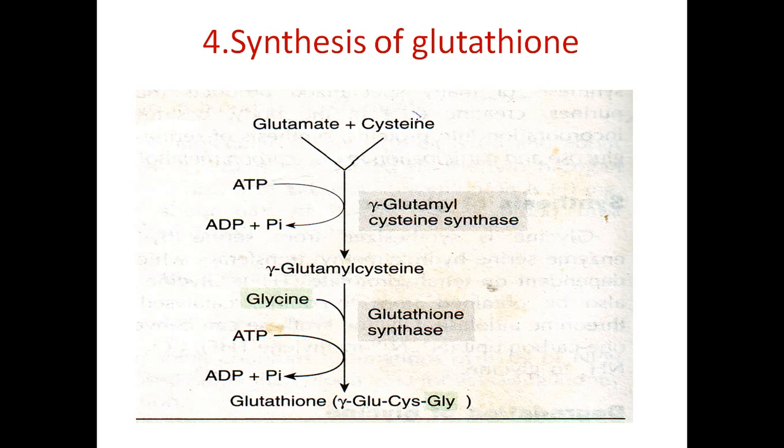Now this glycine is required for the synthesis of a compound called glutathione. Glutathione is an important tripeptide composed of glutamate, cysteine, glycine. So glutamate reacts with the cysteine. By gamma glutamyl cysteine synthase, it is converted to gamma glutamyl cysteine, and gamma glutamyl cysteine condenses with the glycine and results in the formation of the tripeptide glutathione. In the glutathione, the three amino acids are glutamate, cysteine and glycine. So glycine is required for the glutathione, and glutathione, you have seen, is involved in various functions of the body.